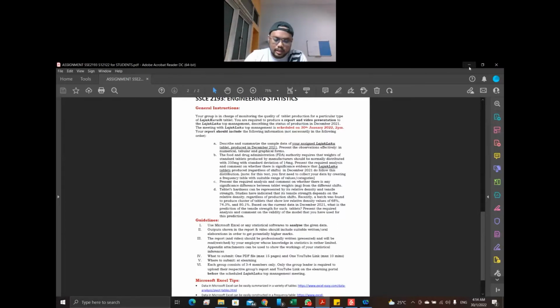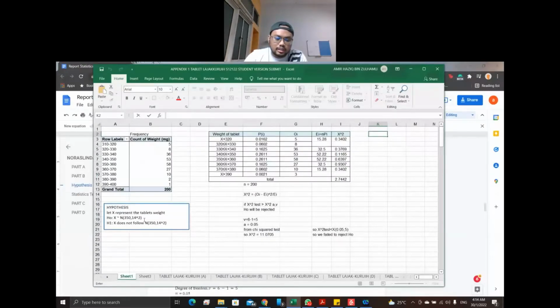First, for the hypothesis, we let X represent a tablet weight. H naught is X follows N(350, 14 squared), where 350 is the mean and 14 squared is the variance.